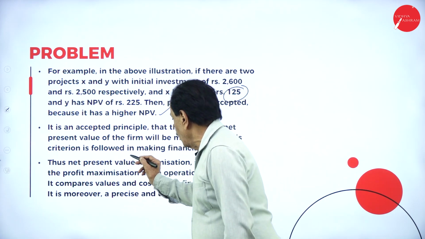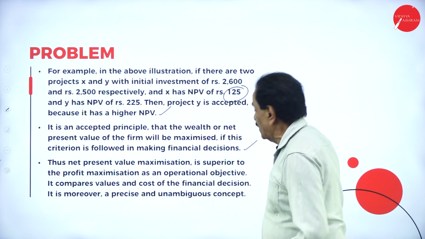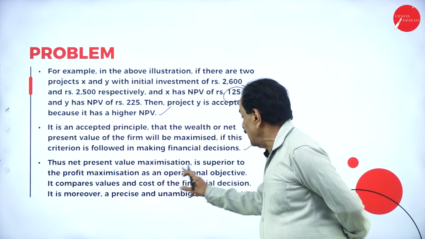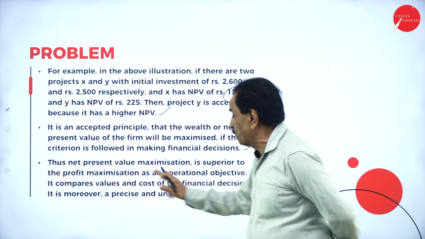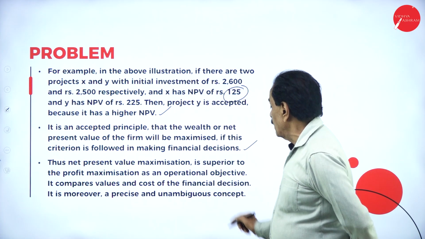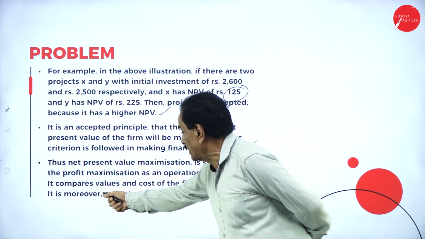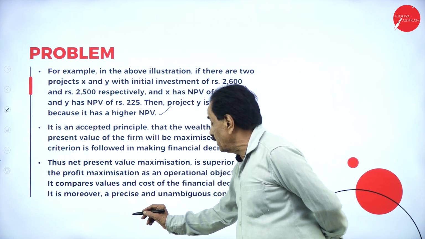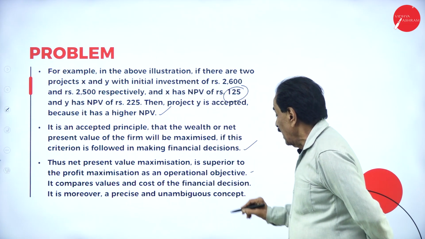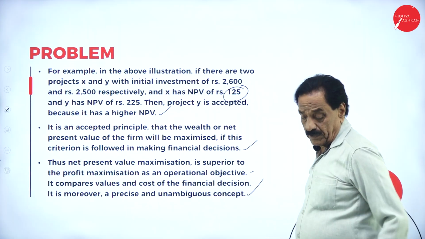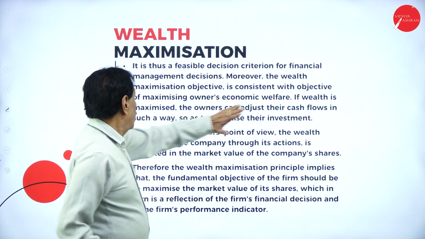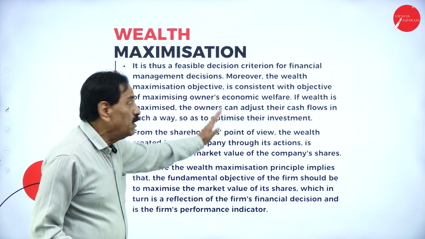this criterion is followed in making the financial decision. Thus, net present value maximization is superior to profit maximization as an operational objective. It compares the values and costs of the financial decision. It is moreover a precise and unambiguous concept. It is thus a feasible decision criterion for financial management decisions.